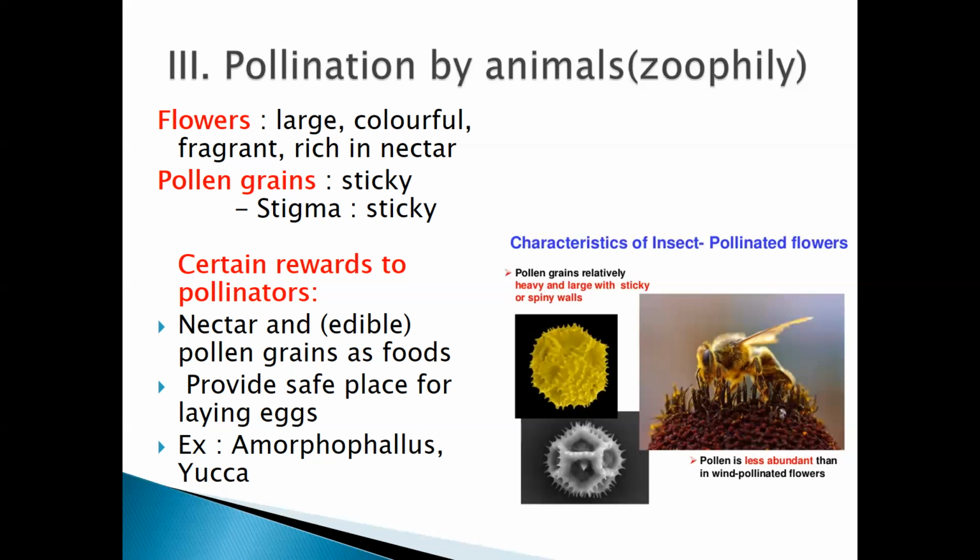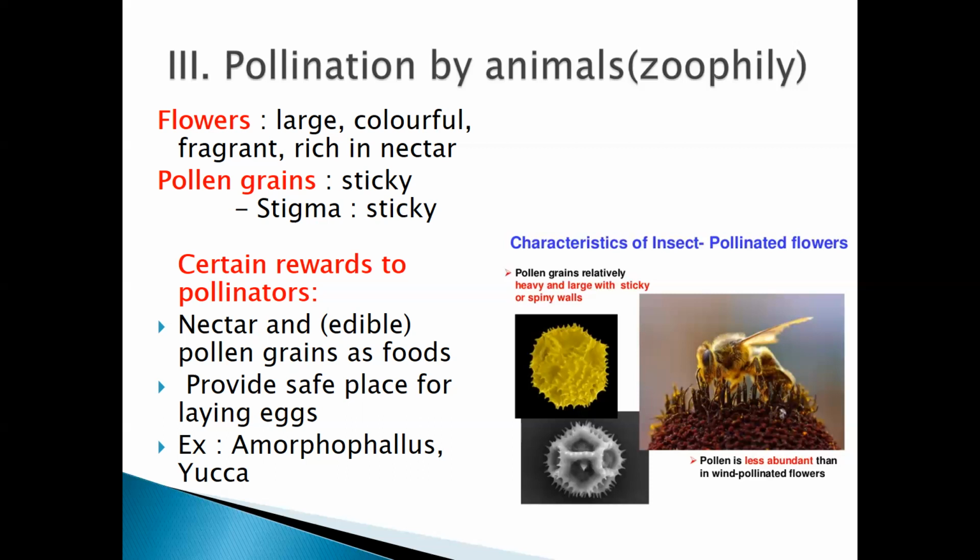When you see a red rose, a yellow rose, a pink rose, you are attracted towards it. In a similar way, the colors attract the birds and the insects.